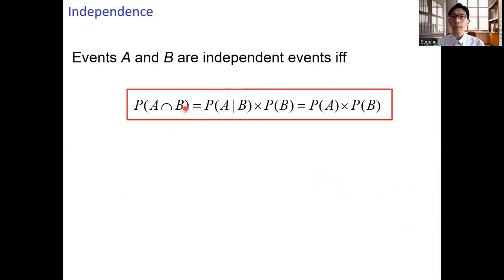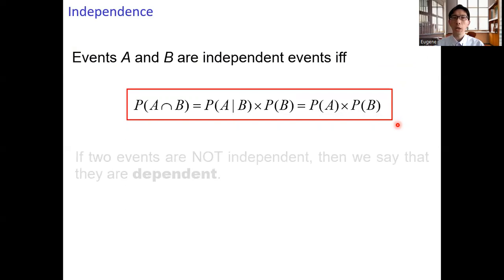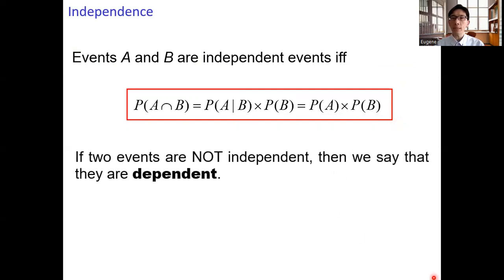So we have the formula. Events A and B are independent events if and only if the probability of the intersection of A and B equals the probability of A times the probability of B. This is called the multiplication rule in computing probabilities. When the two events are not independent, then we say that they are dependent events.